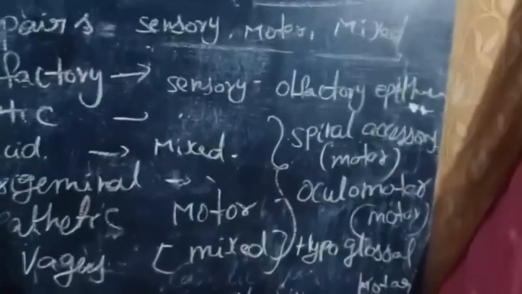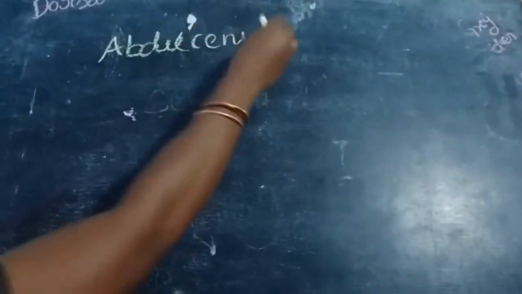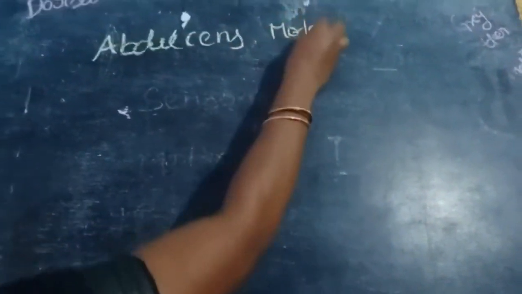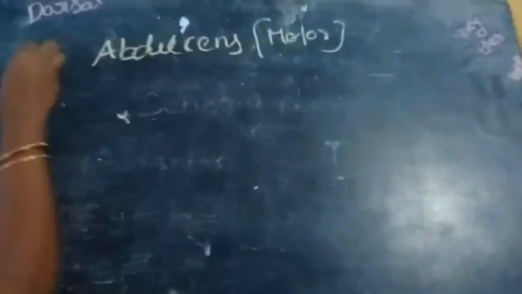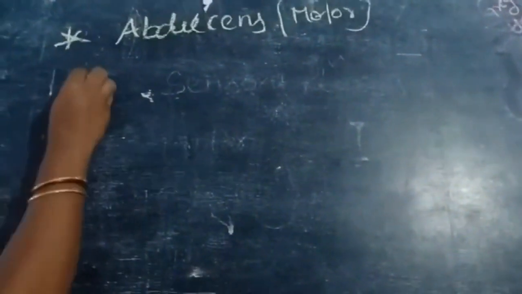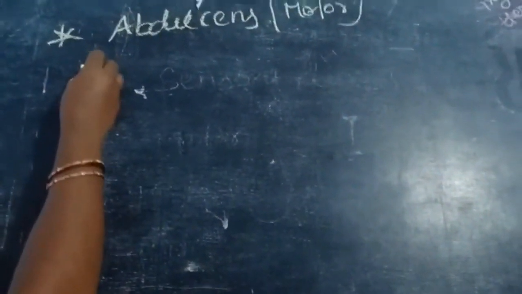Next, abducens nerve. This is also a motor nerve. Next one is vestibulocochlear nerve.